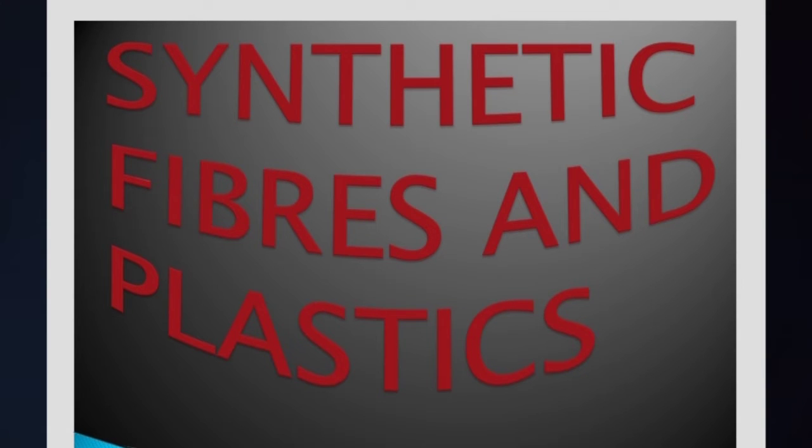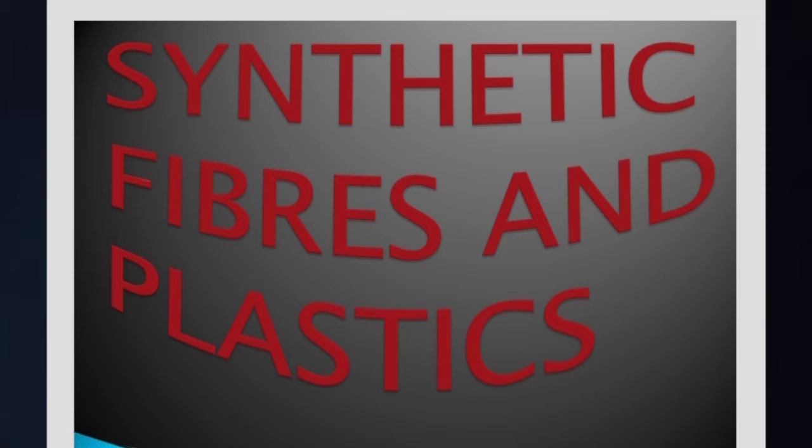Man-made fibers are called synthetic fibers. Remember that man-made fibers are called synthetic fibers. And synthetic fibers are used for fabrics and household articles.